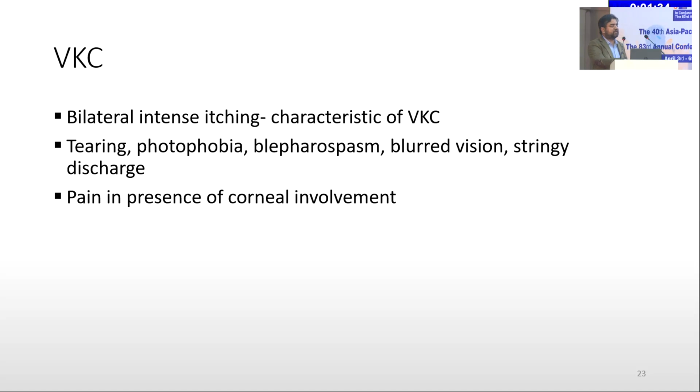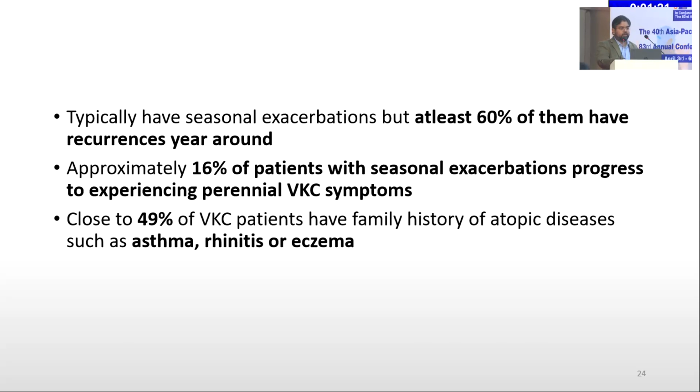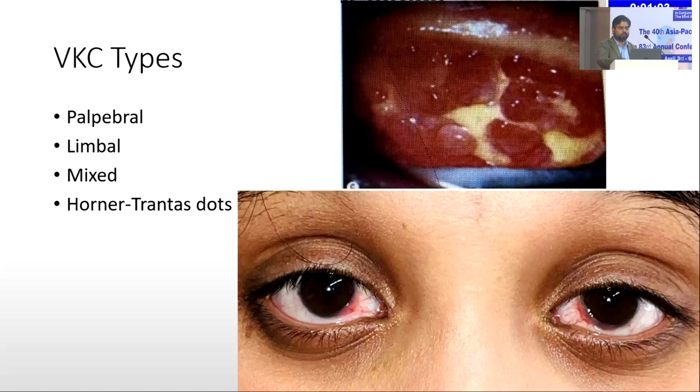They have bilateral intense itching, which is characteristic of VKC. The other symptoms are more or less similar to SAC: tearing, photophobia, spasm, blurred vision, and discharge. Pain occurs if there is involvement of the cornea. They typically have seasonal exacerbations, with at least 60% having recurrences year round. Approximately 60% of the patients with seasonal exacerbations progress to experiencing perennial VKC symptoms. 49% of VKC patients have a family history of atopic disease like asthma, rhinitis, or eczema.